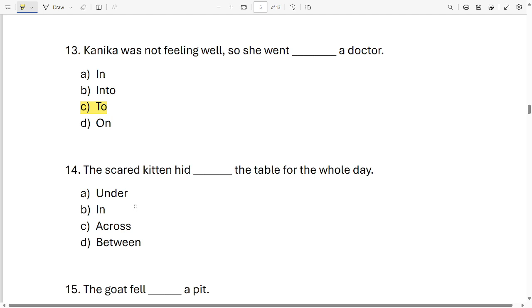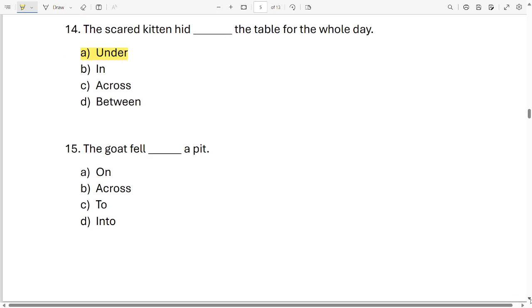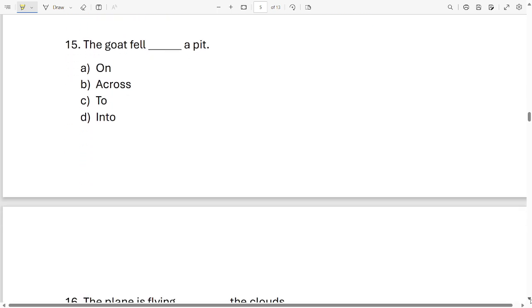Next sentence. The scared kitten had dashed the table for the whole day. Now, which word will come over here? Under, in, across, between. It is under. The scared kitten hid under the table for the whole day. Oh my God, the kitten must have been very scared.